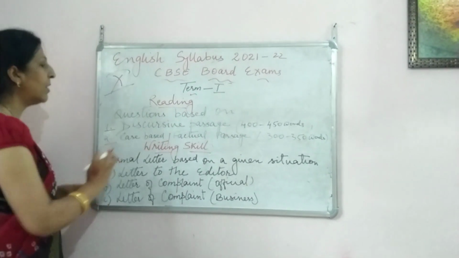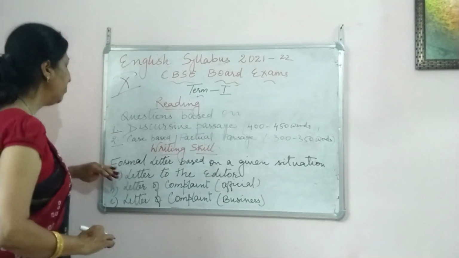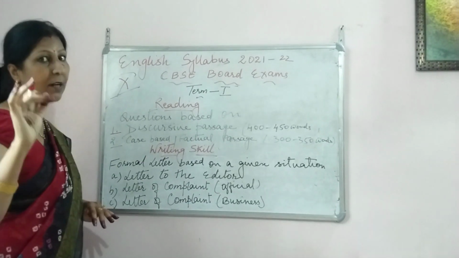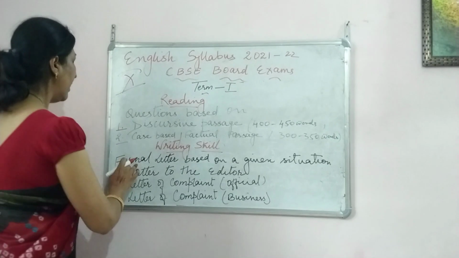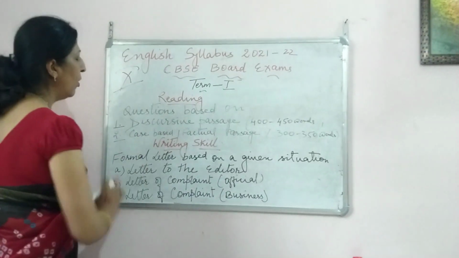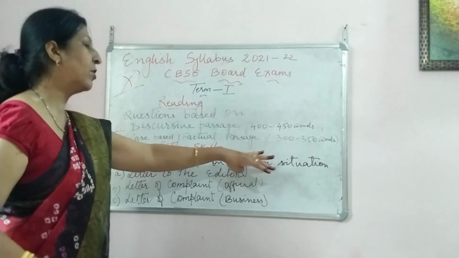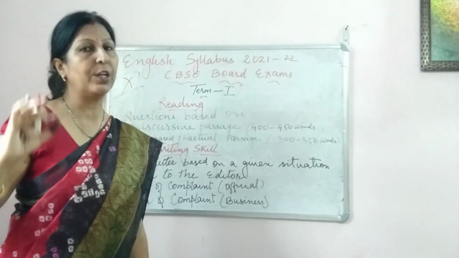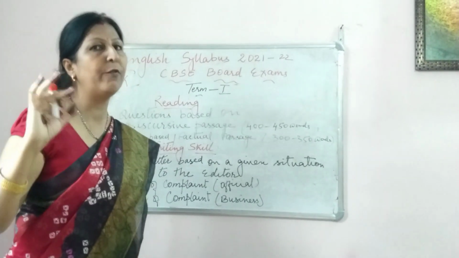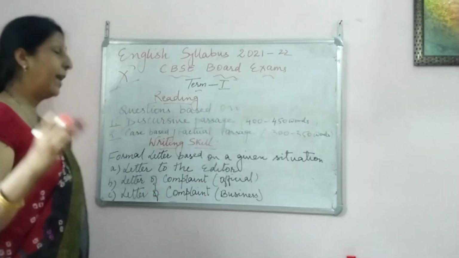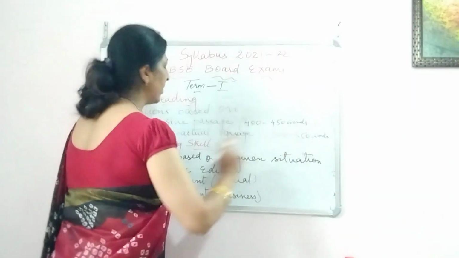The second part is writing skill, where writing and grammar come together. In writing skill, you have formal letters, so a formal letter based on a given situation. Just 3 situations are given, and only those 3 formal letters you have to prepare. I'll be helping you. So formal letters based on a given situation.